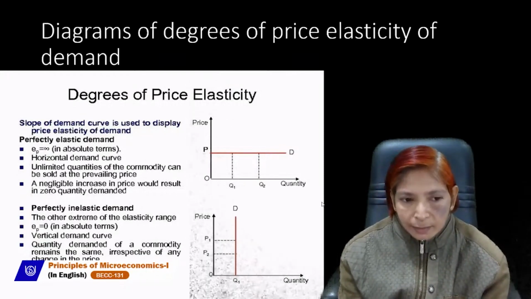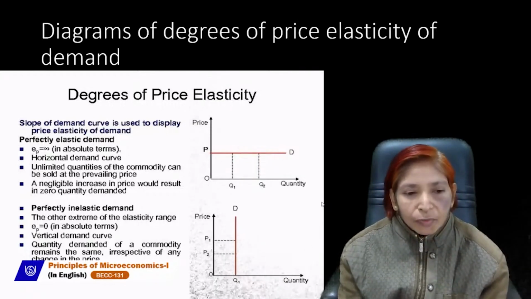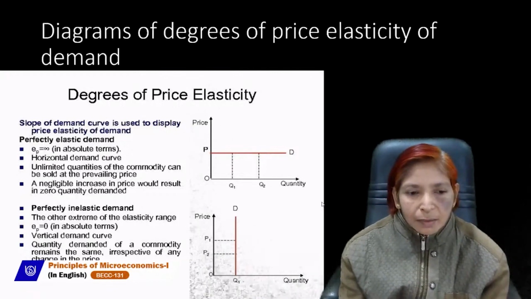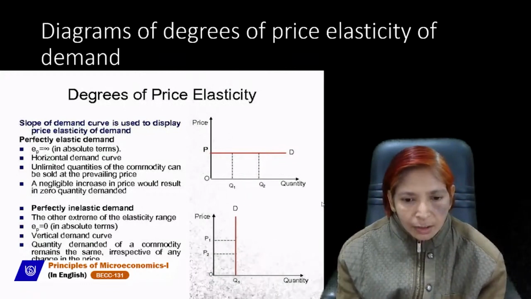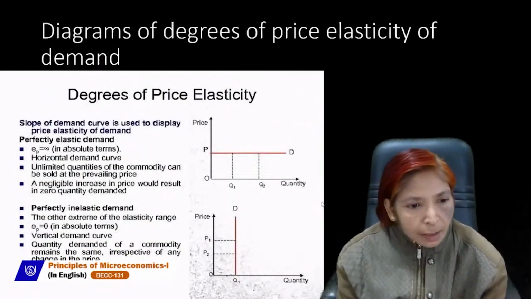The second extreme situation is perfectly inelastic demand. Inelastic like a thread. If demand can't change, if demand can't vary, if price may increase or decrease but demand can't change, then it will be called inelastic demand.